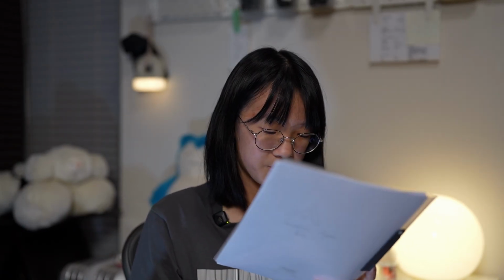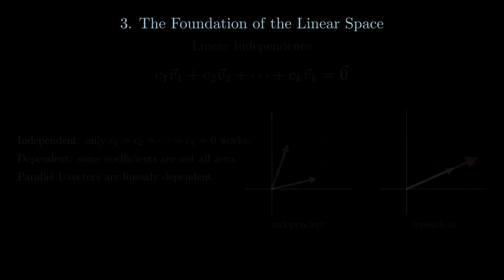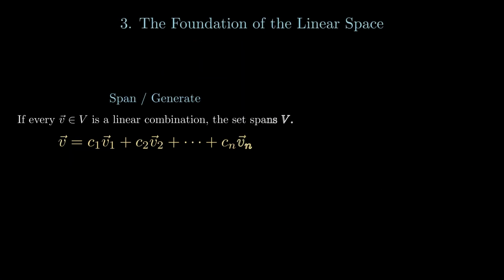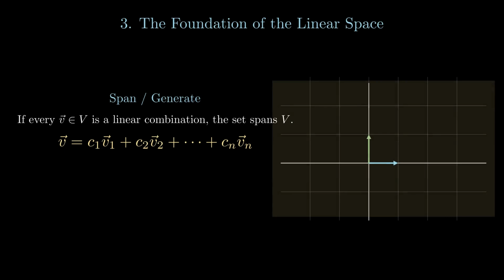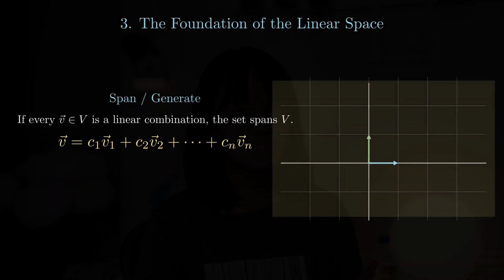The next concept we're going to talk about is span, or in other words, generate. If every vector in the vector space V is a linear combination of some vectors, where the C in here means real scalars, and V in here are vectors, then we say the vectors span the linear space V, and the set of vectors is the spanning set of the space. Something that spans the space should give a representation for all the vectors in the space.